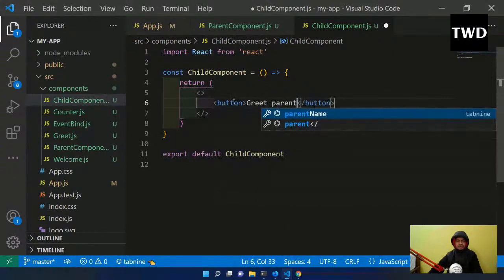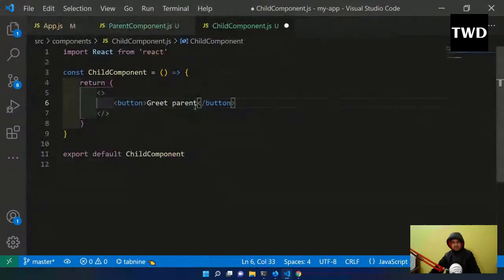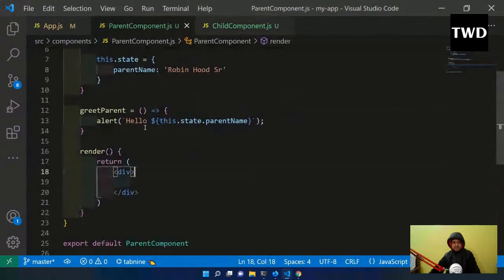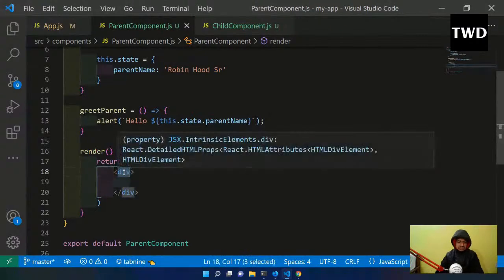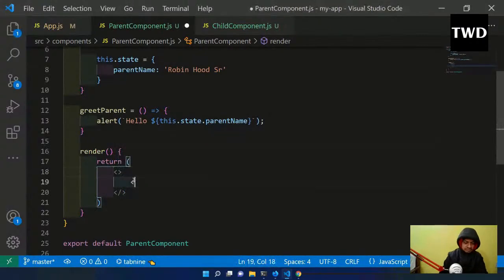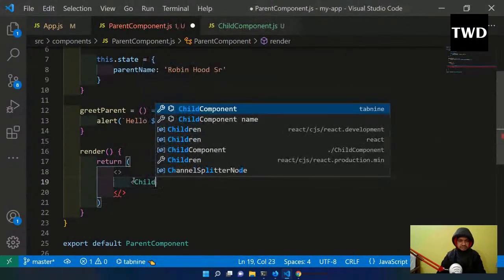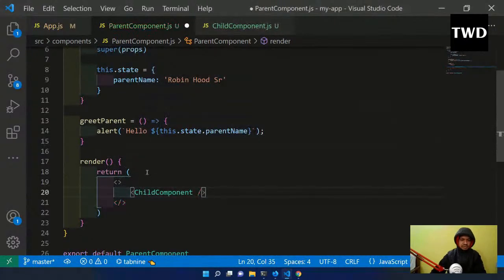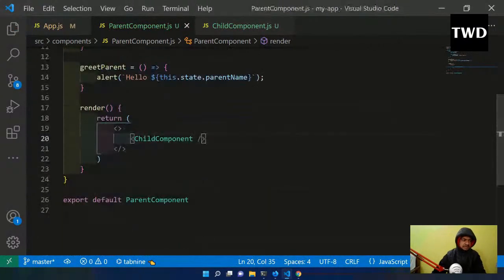You might have understood what I'm going to do. We are going to use this button. When you click this button, this function should run. So let us first add this child component here. Child component is added. Save it.